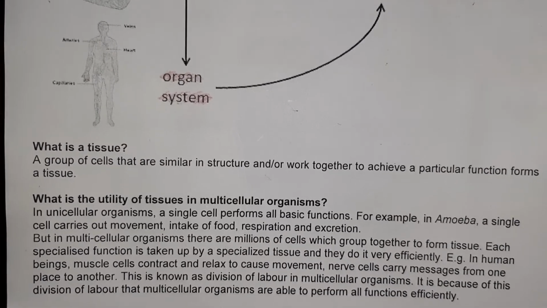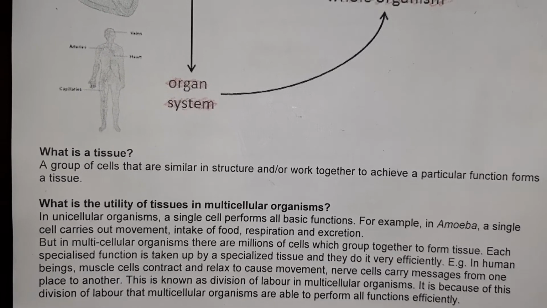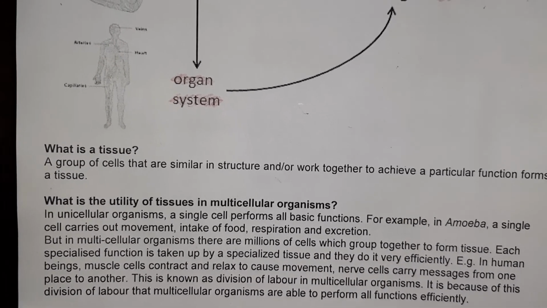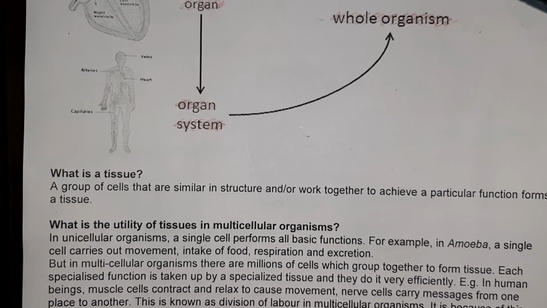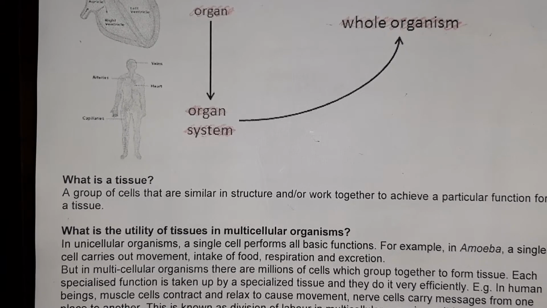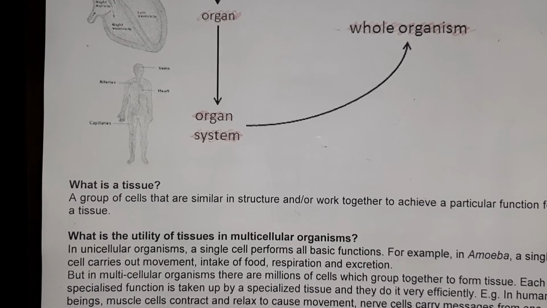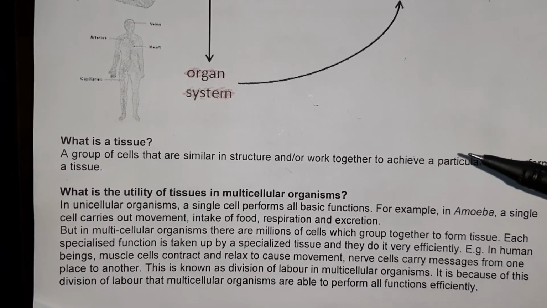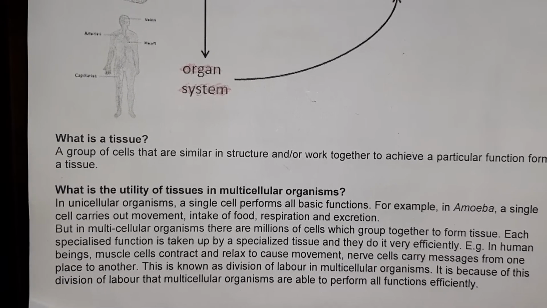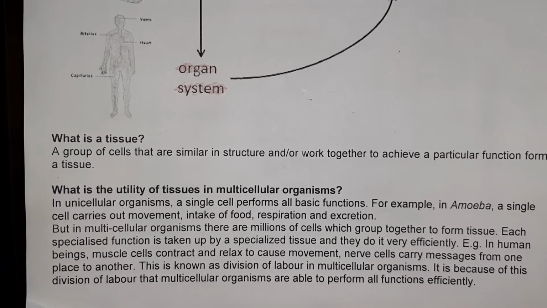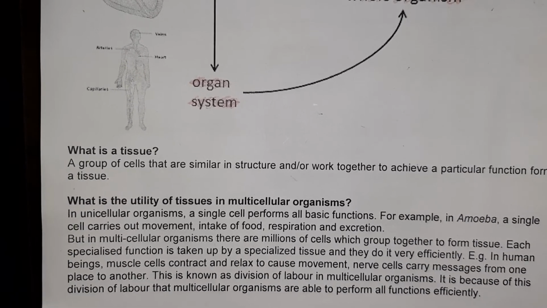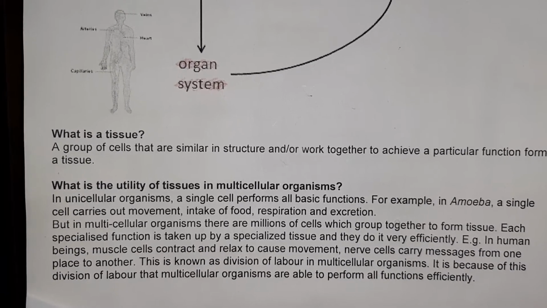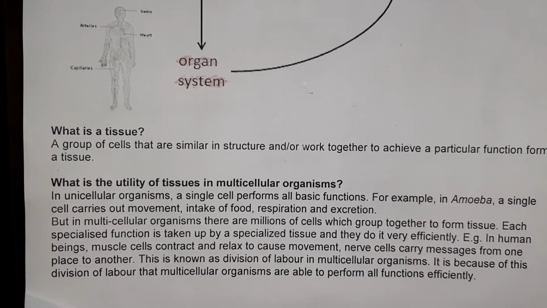In some cases, in a particular tissue one cell performs one function and another cell performs another function, but it is not necessary. Usually the definition is that a group of cells which together achieve a common function, we call it a tissue. Now what is the utility of tissue in multicellular organisms? As I told you, tissue is present only in multicellular organisms. You can't talk about tissue in unicellular organisms because tissue is a cluster of cells. Unicellular organisms are made up of a single cell.